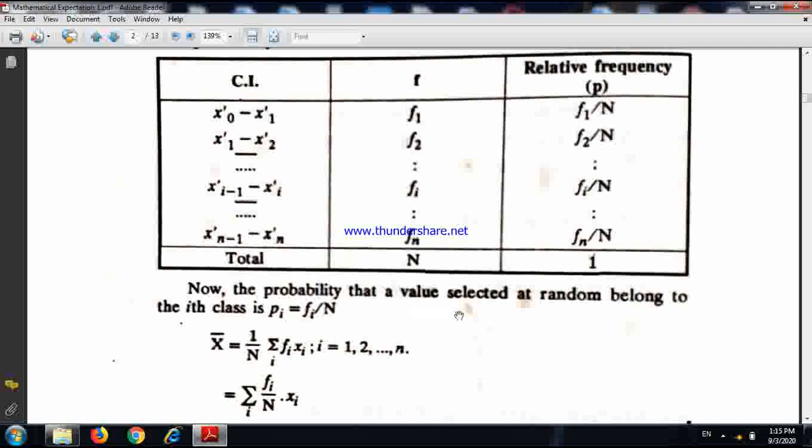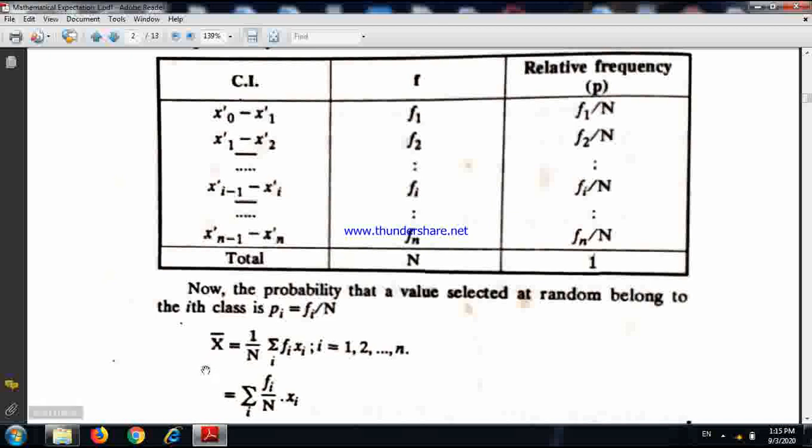Now, the probability that a value selected at random belongs to the ith class. This is the ith class. What is this probability? In the ith class, in total we have fi observations. So this is the number of favorable cases, divided by capital N, the total number of cases.